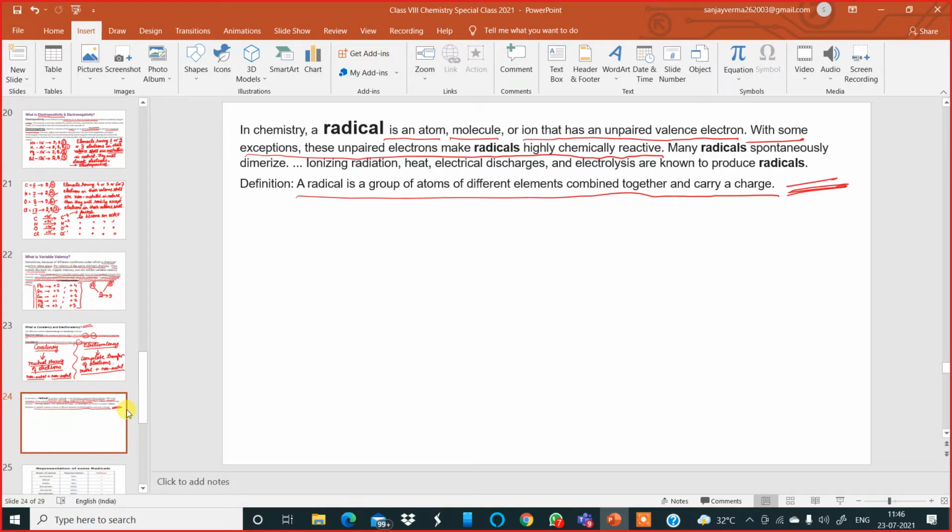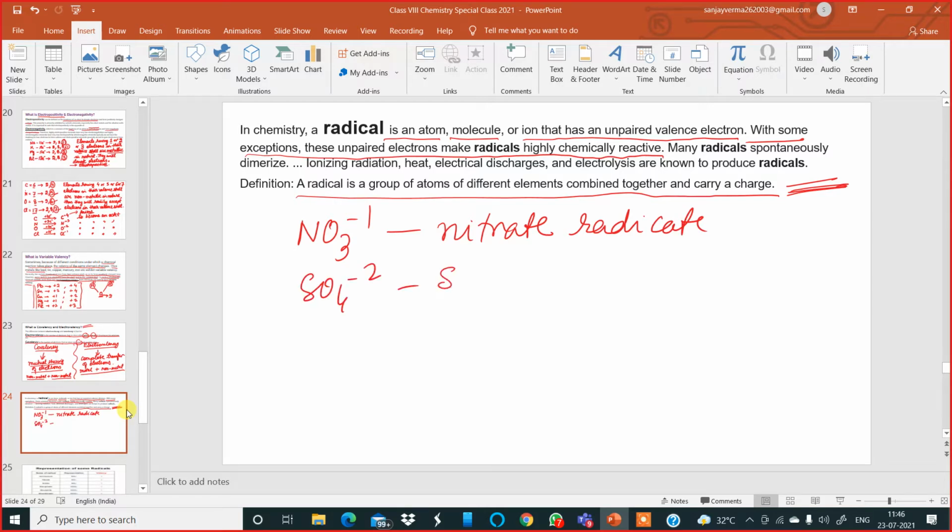Now, coming to some examples of radicals. NO3 minus 1 is the nitrate radical. You can have sulfate, SO4 minus 2. This is another example, called the sulfate radical.